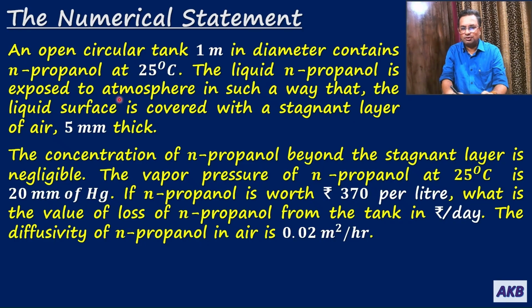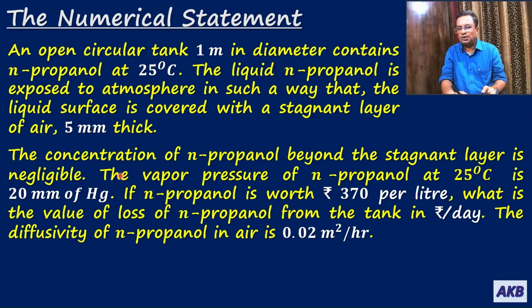N propanol would be exposed to atmosphere in such a way that the liquid surface is covered with a stagnant layer of air whose thickness is 5 mm. So on the surface of N propanol, a stagnant layer of air is formed, and the thickness of that layer is 5 mm. Then beyond the stagnant air layer, the concentration of N propanol is negligible.